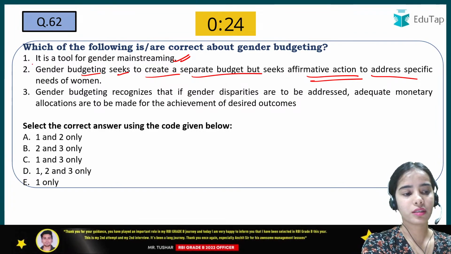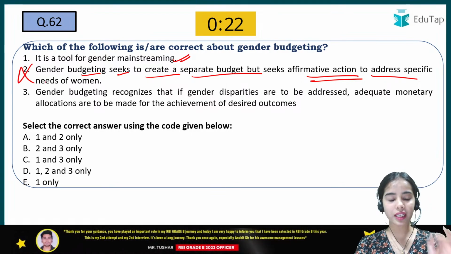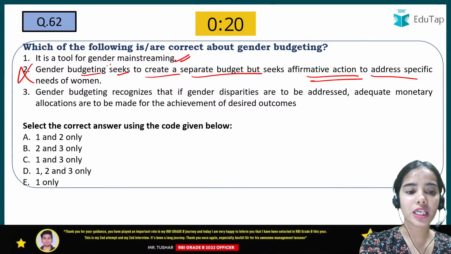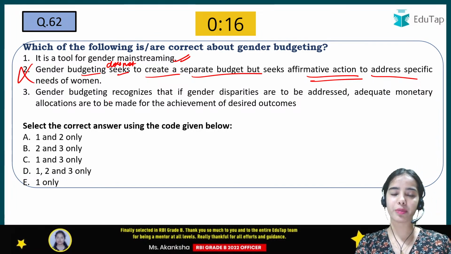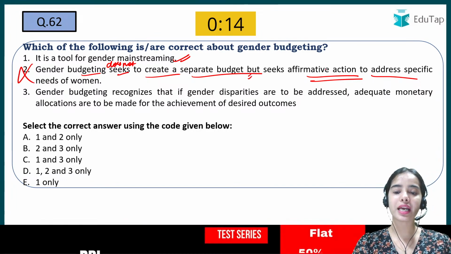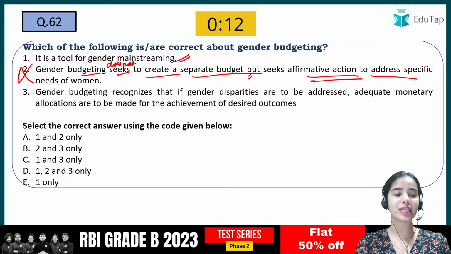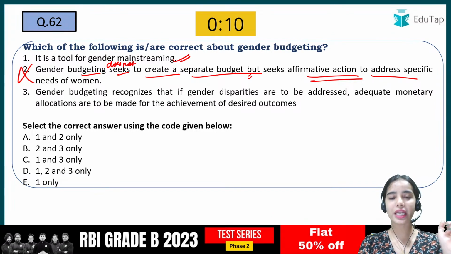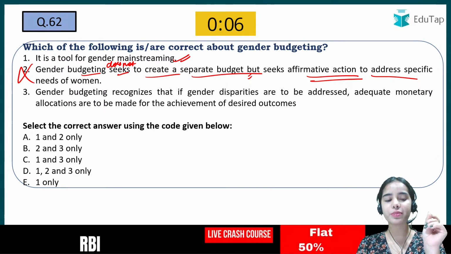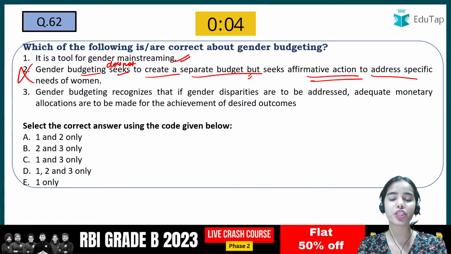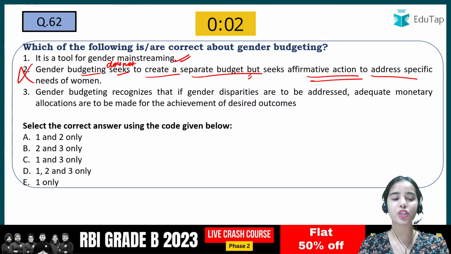So here, this is incorrect. The gender budgeting does not seek to create a separate budget, but it seeks affirmative action to address specific needs of women. So in the gender budgeting, there is no mention of the separate budget, but it is mentioned that there should be affirmative action that should be taken for the needs of women.